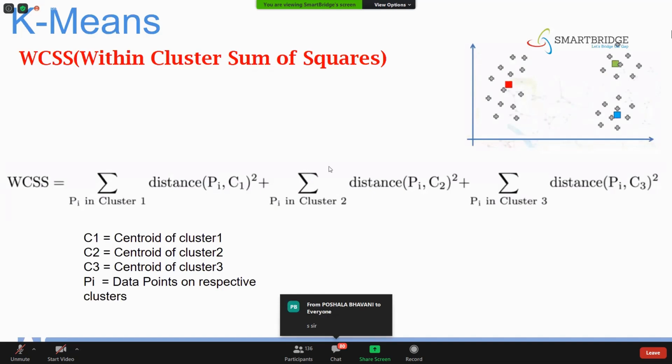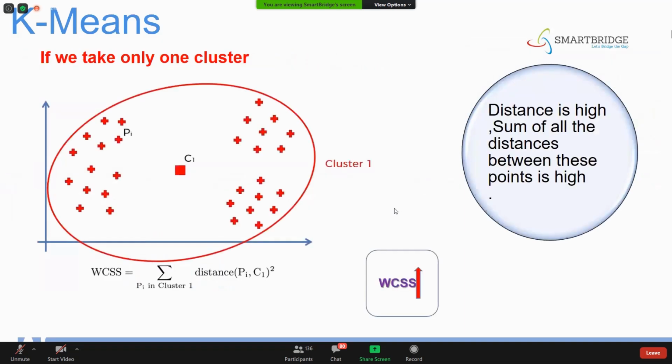Now, sir, you are saying we have to find the K value, right? Now you are directly saying K equal to 3. So how to find actually the K value? The coming slides are nothing but how to find the K value. First we'll be assuming you're having only one cluster for the whole data set. For the whole data set, assume that we'll form only one cluster, that is C1.